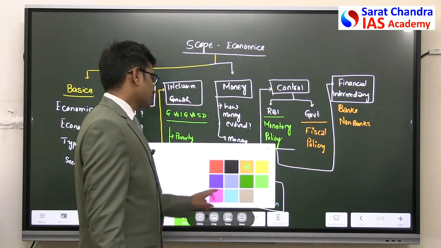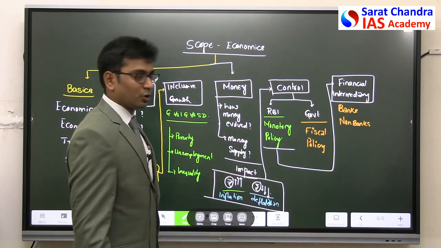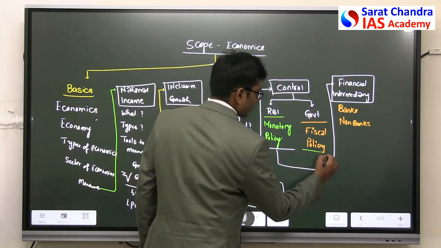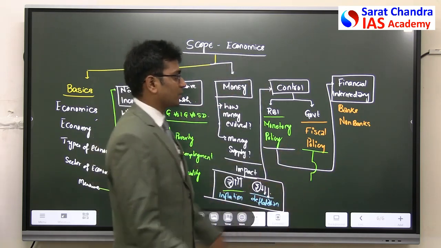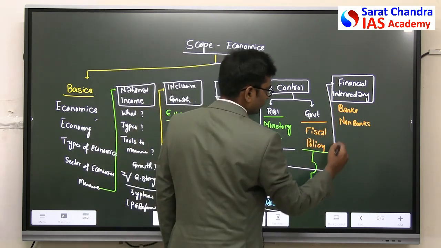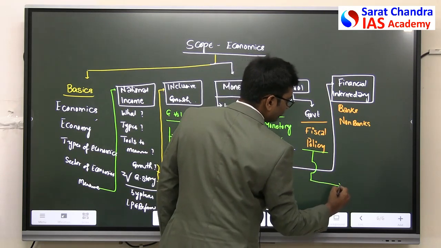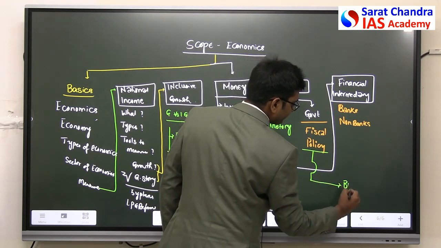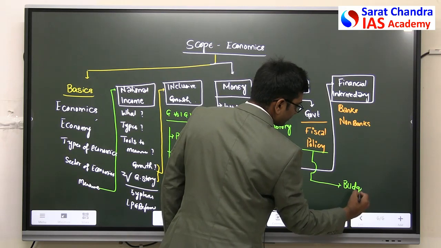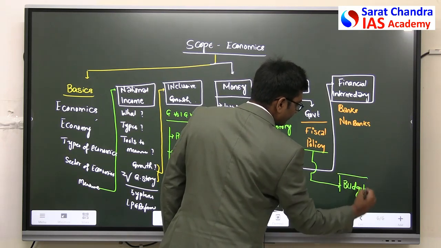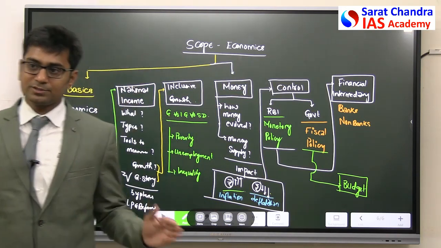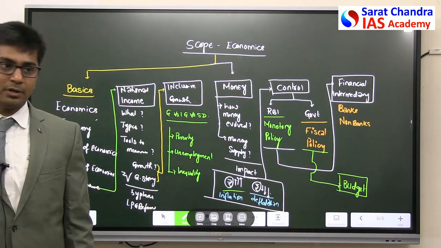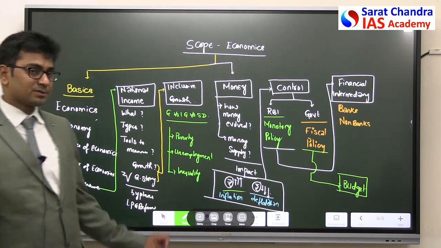Subsequently, after discussing this, in the fiscal policy, you will be discussing about the next topic after financial intermediaries. The next topic will be led to budget. So we will discuss about what is budget, what are taxes, what are non-taxes, all these things are covered under budget, right? What is deficits, all these things.